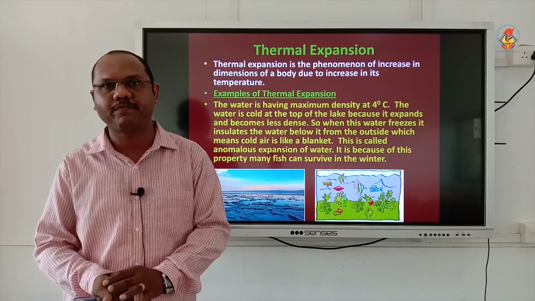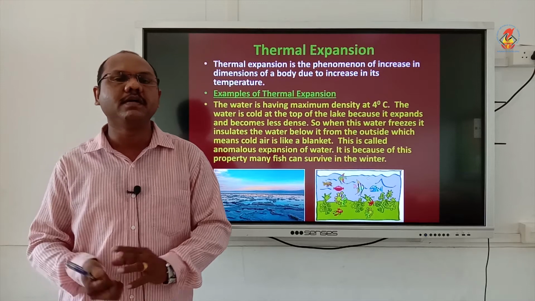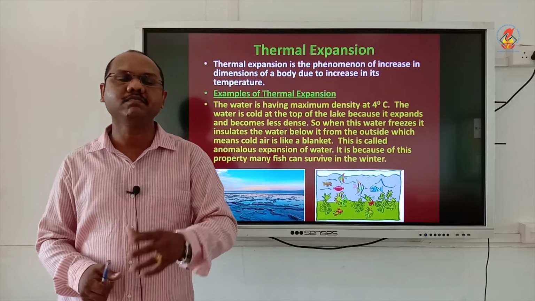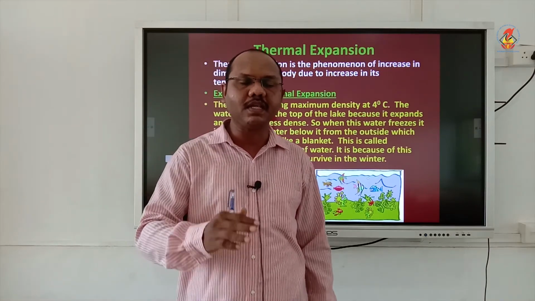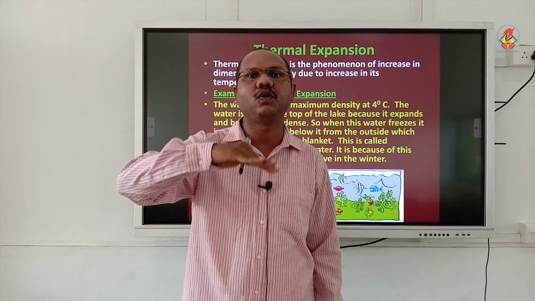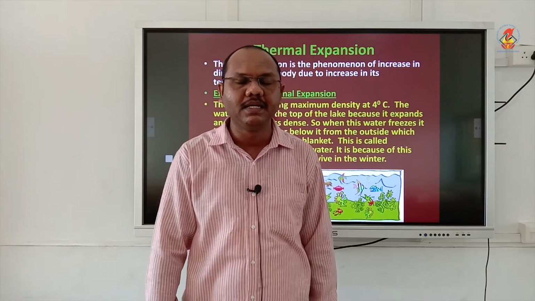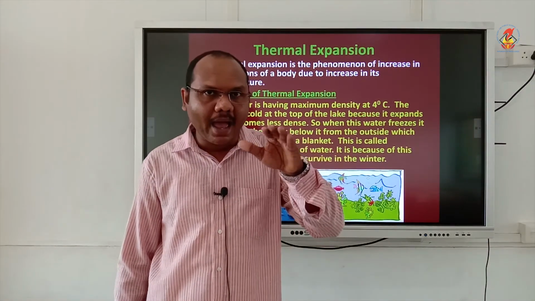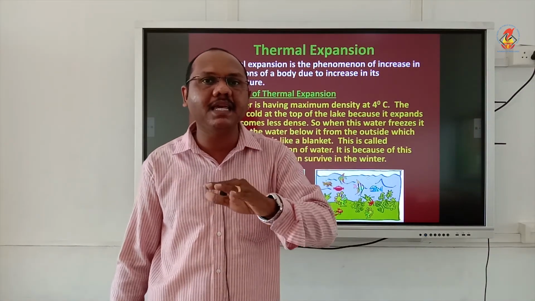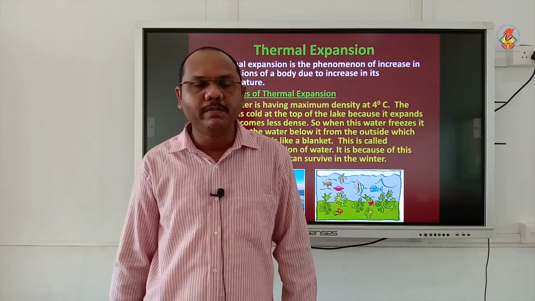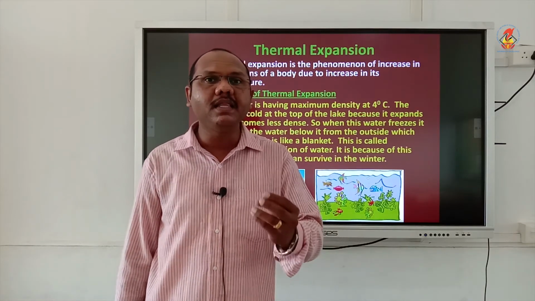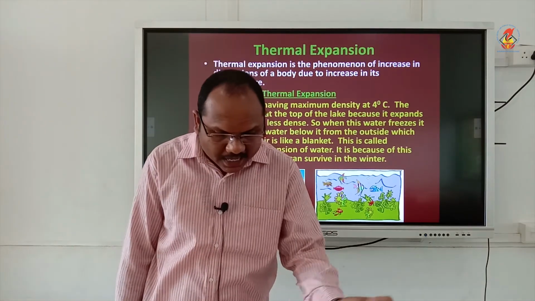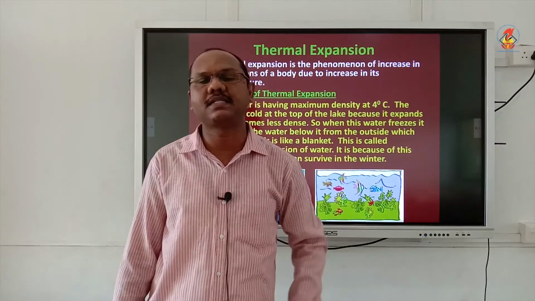How does that happen? When water becomes ice, the ice expands, and due to the expansion, ice is less dense than water, so ice floats on the water. Since ice is floating on water, it acts as an insulator, and therefore it prevents the escape of heat from the inner layers to the surroundings.